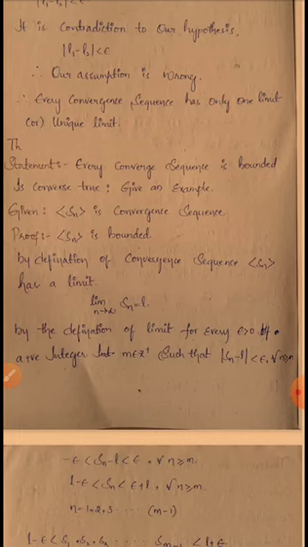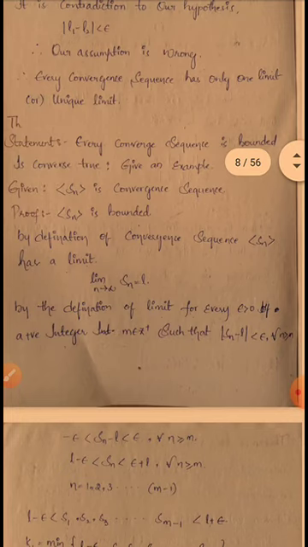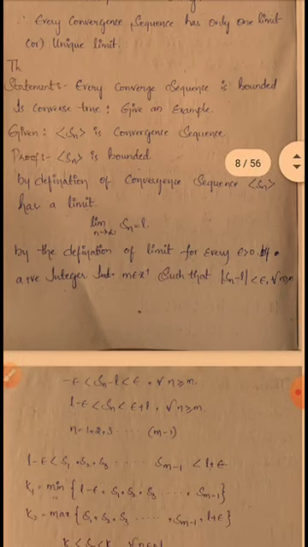So we have to show that the sequence Sn has a lower bound and an upper bound. For this, first of all, given a sequence Sn is a convergent sequence. By the definition of a convergent sequence, Sn has a limit. So we write limit n tends to infinity Sn is equal to L. So by the definition of limit, for every epsilon greater than 0, there exists m belonging to Z plus such that mod Sn minus L less than epsilon for all n greater than or equal to m.